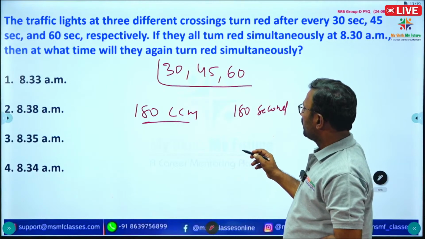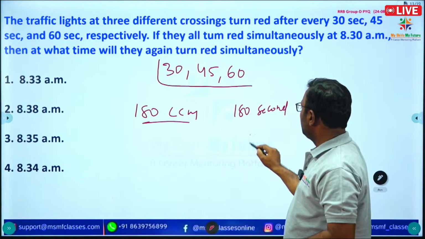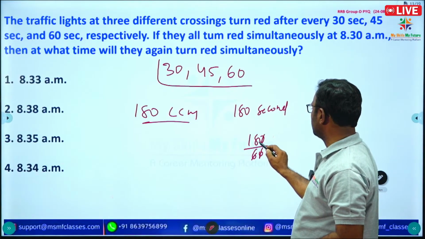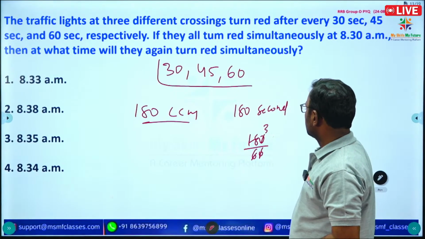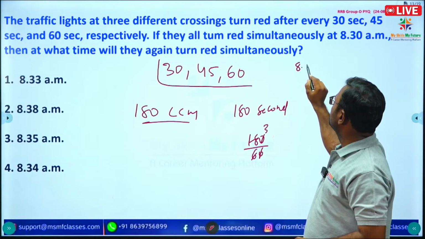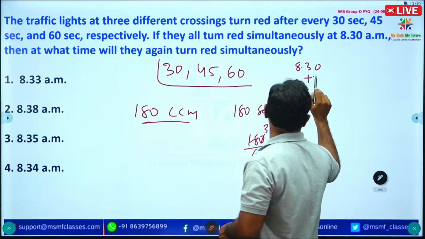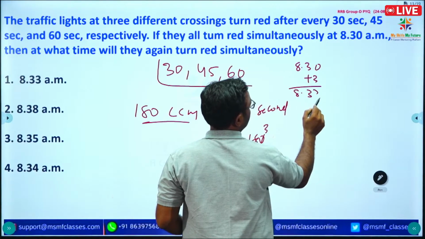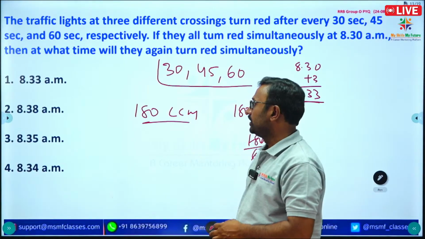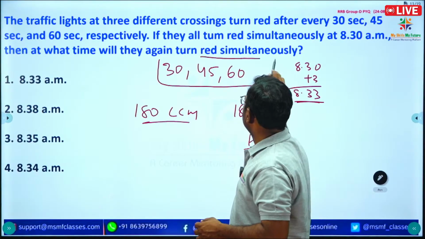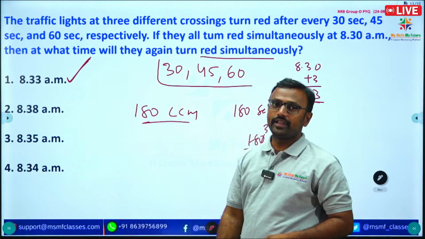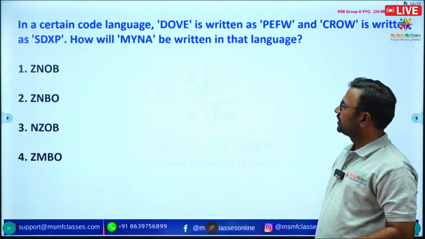So after 180 seconds means each minute has 60 seconds. Just divide, 60 times 3 is 180. So after 3 minutes, 8:30 plus 3 minutes we get 8:33. At 8:33 they turn simultaneously red. Option 1 is correct. Next question.